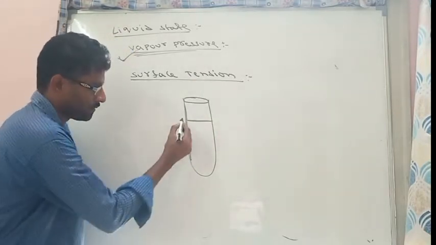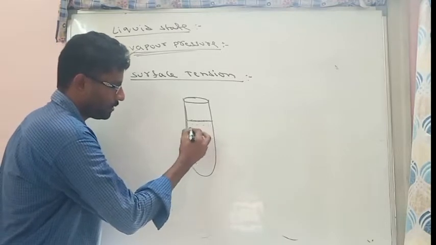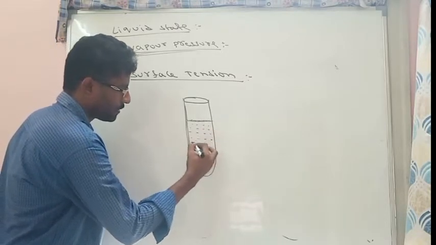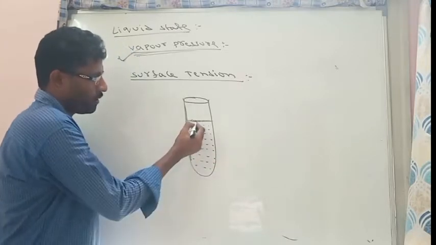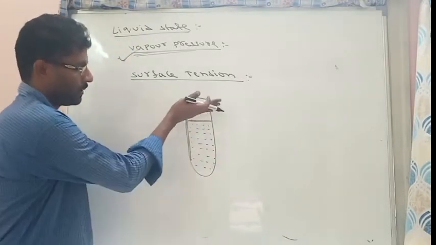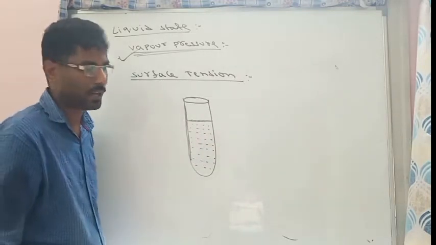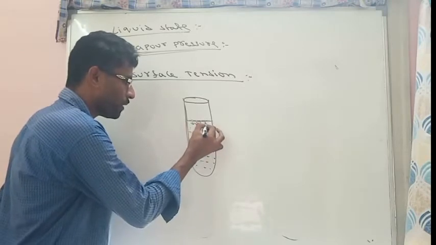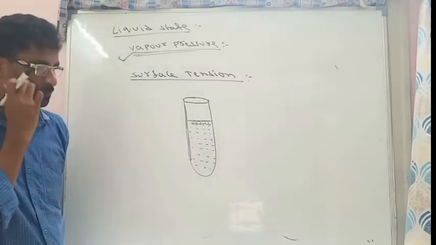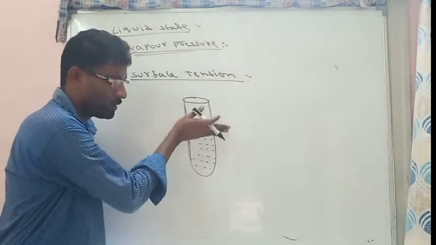As I said, these are the surface liquid molecules and these are inside molecules. The surface molecule has less attraction because there is no attraction from above. Only the inside molecules have strong attraction. So these inside molecules will pull the surface molecules toward themselves.